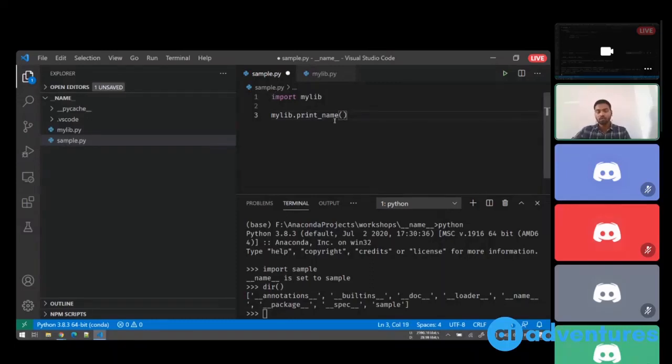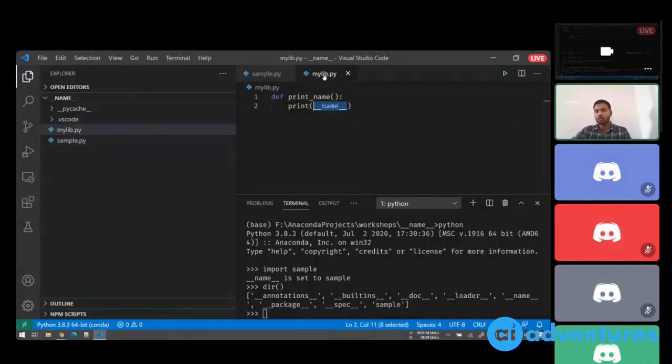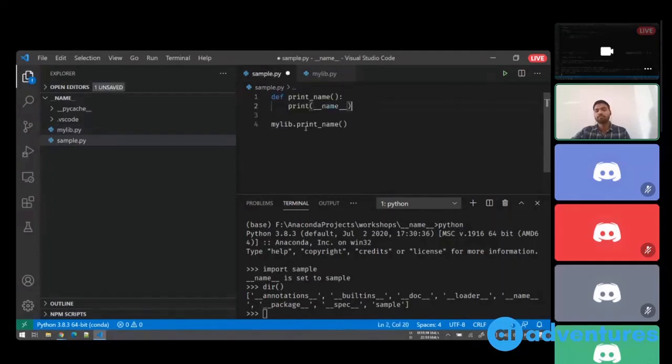Before starting the execution of this script, first it will start by initializing special variables. Now when this line is reached, the control will go here, read the first line, read the second line. This is as good as copying this piece of code and pasting it here. Basically, distributing your code across multiple files helps you keep it organized. So now this is done, and you can call mylib.print_name and it will go and execute this function.